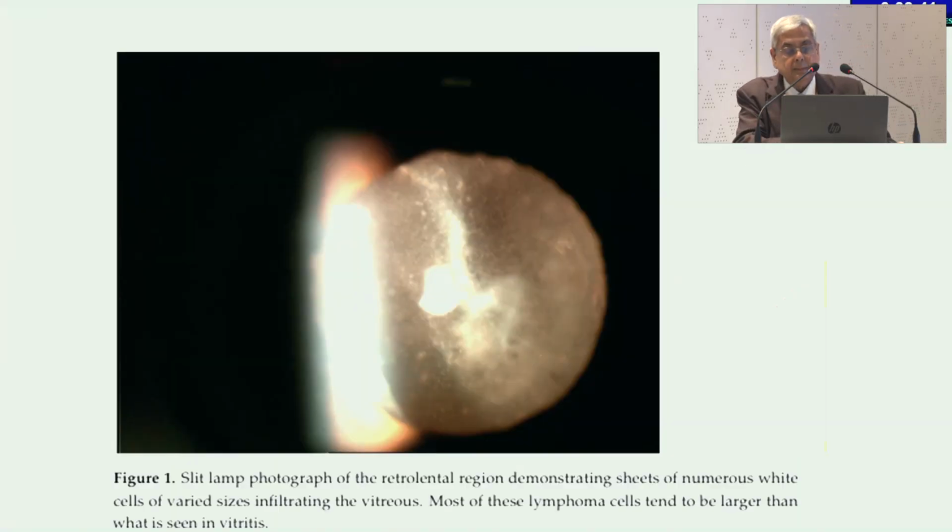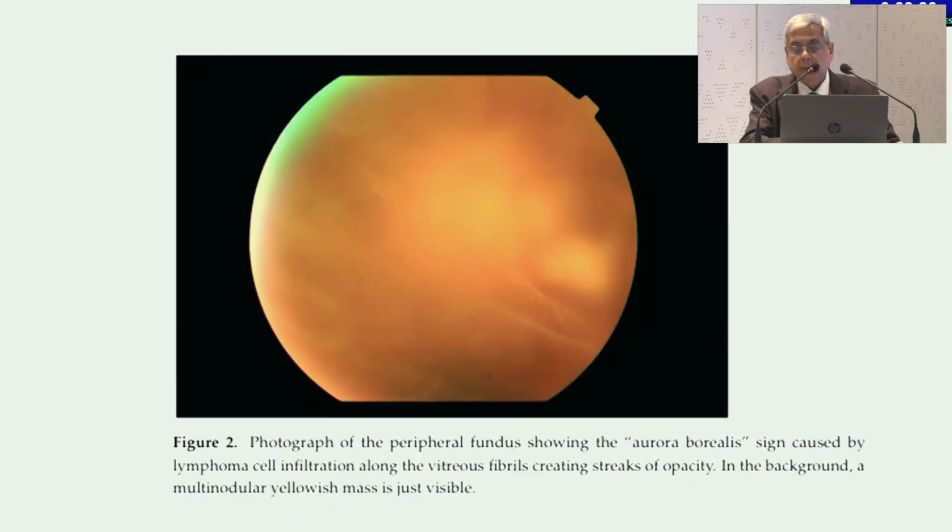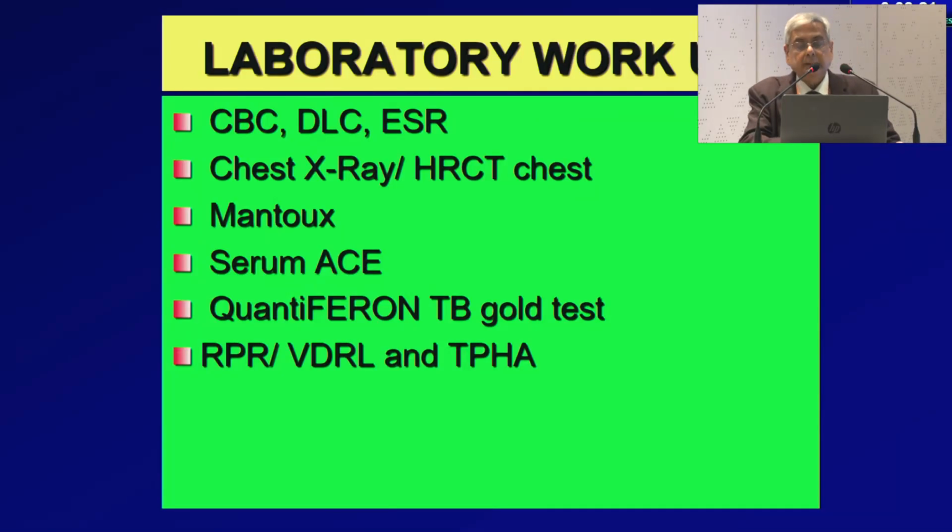Vitreoretinal lymphoma can present as recalcitrant intermediate uveitis. Here the vitreous opacity is coarse and large, and they can have the aurora borealis sign along with the vitreous cells. What are the investigations we should do? We should do a complete blood count and ESR as we do in all uveitis cases. Chest X-ray, and high resolution CT chest in particular, we do here.